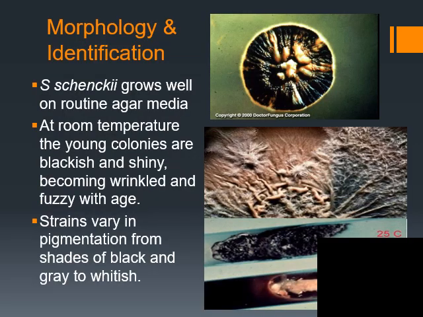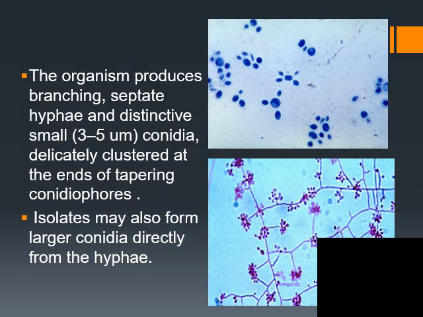On morphology, they grow on routine agar media. At room temperature, the young colonies are blackish and shiny, becoming wrinkled and fuzzy with age. Strains vary in pigmentation from shades of black and grey to whitish. The organism produces branching septate hyphae and distinctive small conidia delicately clustered at the end of tapering conidiophores, as you can see in the picture.